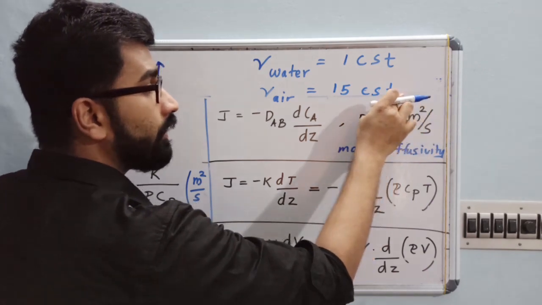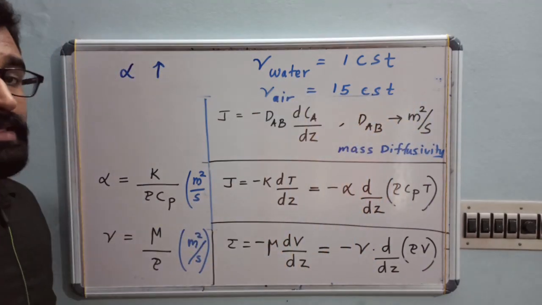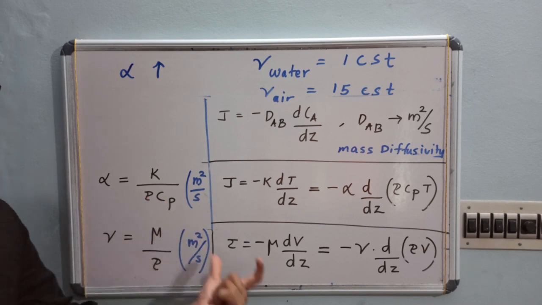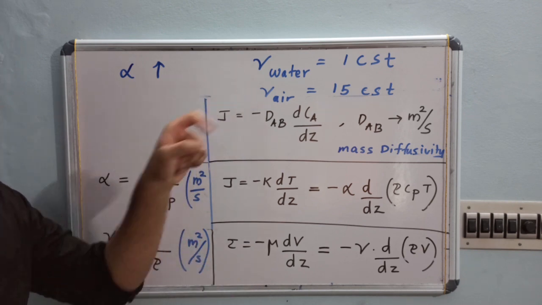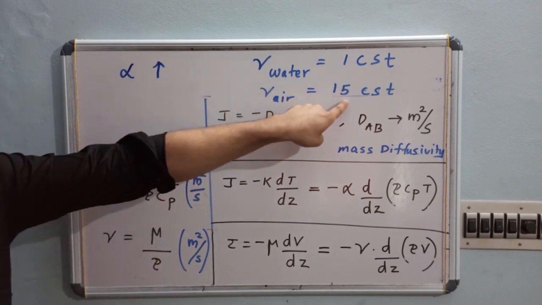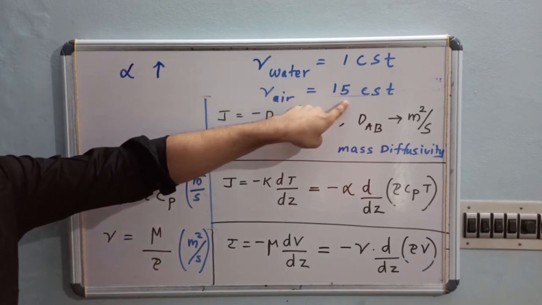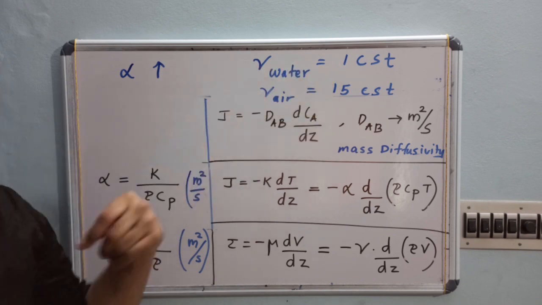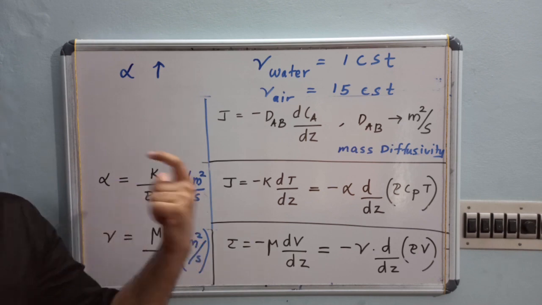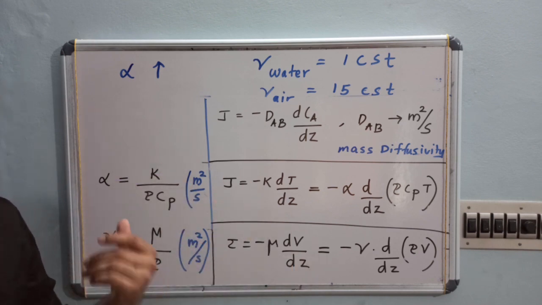So the meaning is, you can see the momentum transfer or transport of momentum, you can compare it with water and air. In air, the transport of momentum is fast compared to the momentum transfer in water. The kinematic viscosity of air is 15 times that of water. So air will transport momentum faster compared to water.